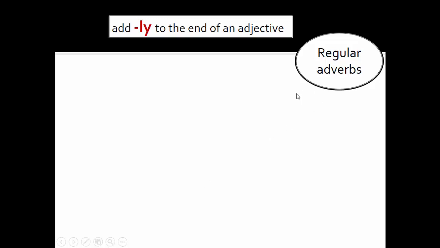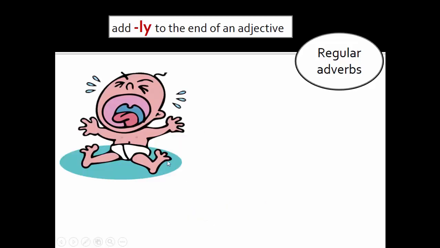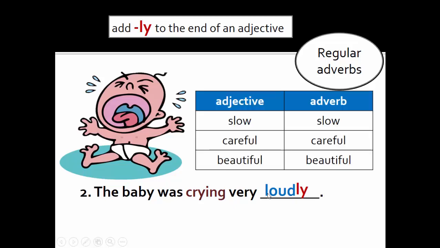Regular adverbs are formed by adding -ly to the end of an adjective. Look at the picture and the example. The man ran quickly to his office. And look at the baby. The baby was crying very loudly. Here are some more examples: slow, slowly, careful, carefully, beautiful, beautifully.